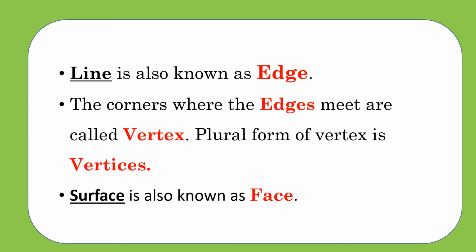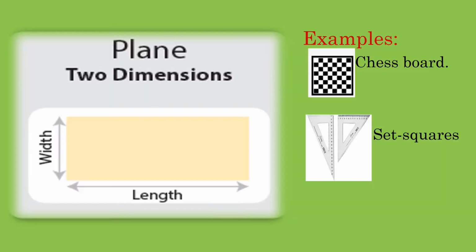What is the plural form of vertex? Vertices. Surface is also known as face. The other name for surface is face. Look at the image on the left side. It has two measurements. What is the name for measurement? Yes, dimension. It has two dimensions.